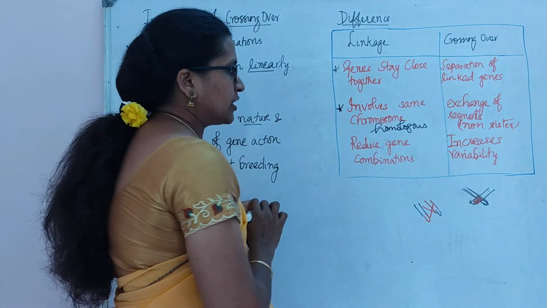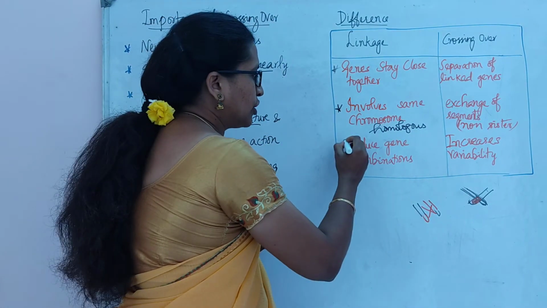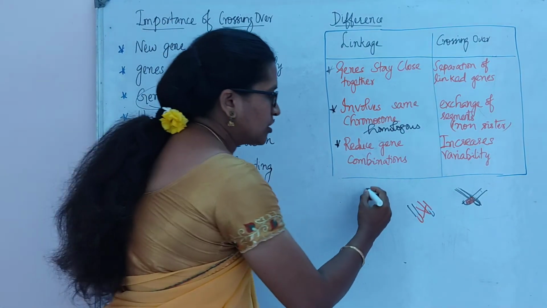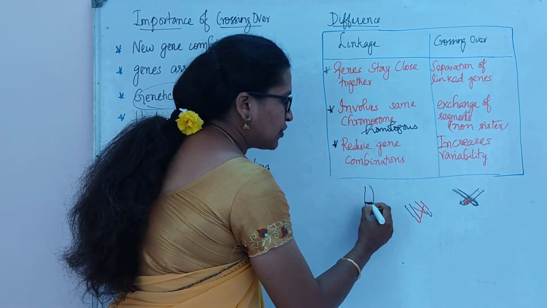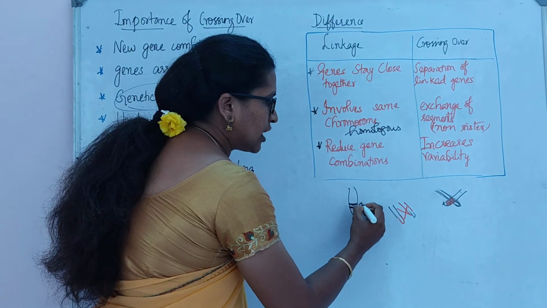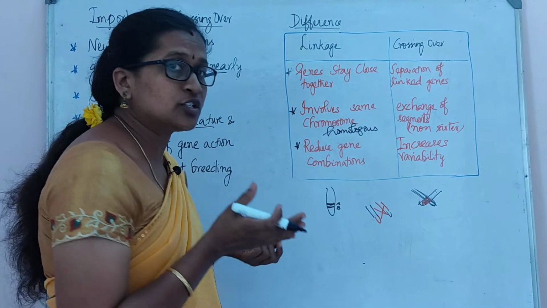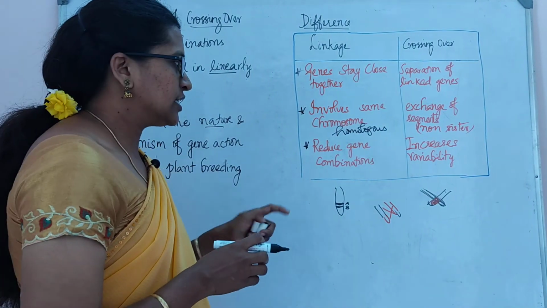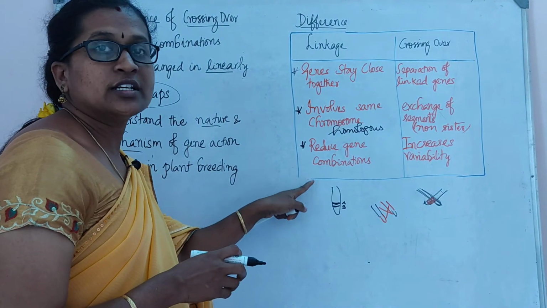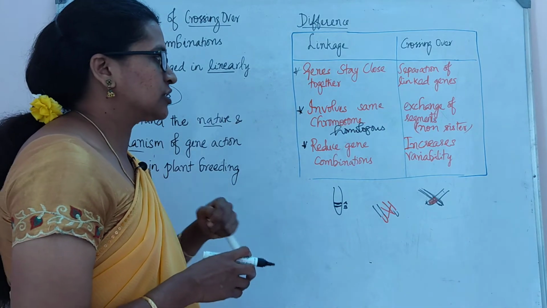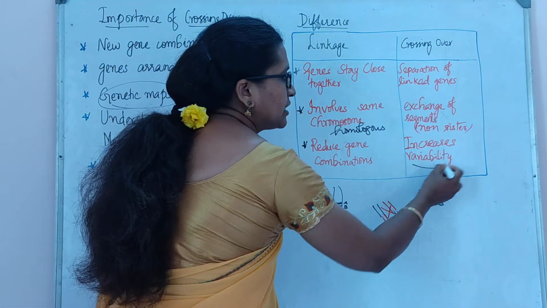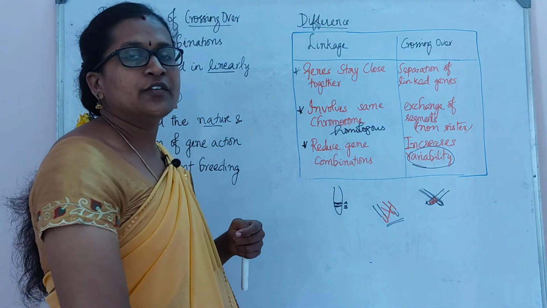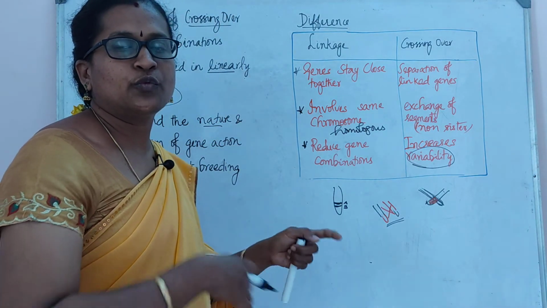The third point: linkage reduces gene recombination. Why? Because if the genes are arranged very close together on a chromosome, say gene A and gene B, the recombination percentage is less. But in crossing over there is increased variability due to recombination.